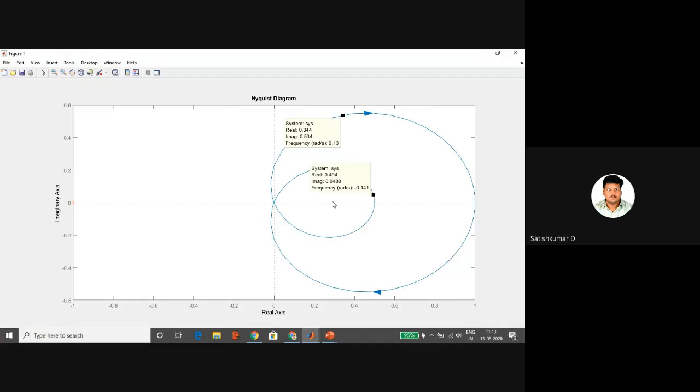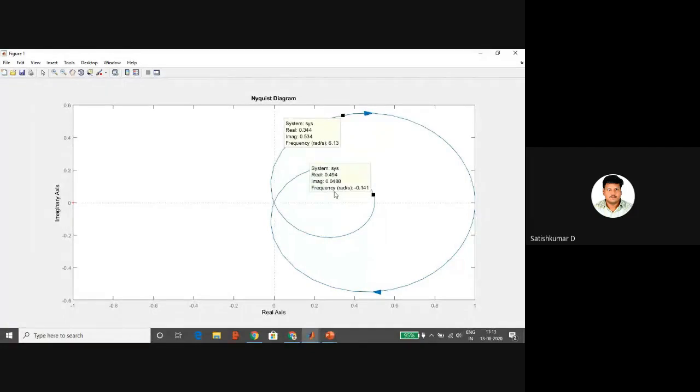And from the given transfer function, we can find out the open loop poles. And by using this formula, N equals P minus Z, N you know from this plot, and P you know from the given transfer function, and calculate the Z value. So in case the Z value is 0, that means there are no closed loop poles located on the right side of the S-plane.